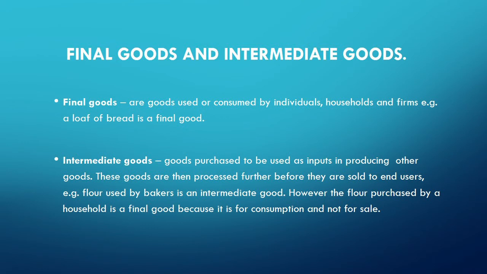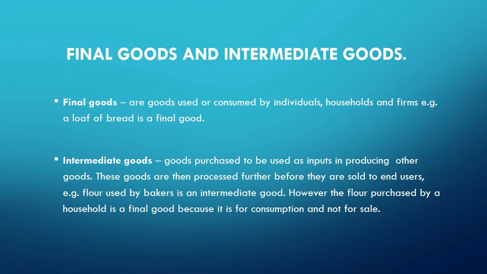We have intermediate goods. Intermediate goods are goods that are purchased to be used as inputs in producing other goods. The word intermediate means in between. These goods are then processed further before they are sold to the end users.